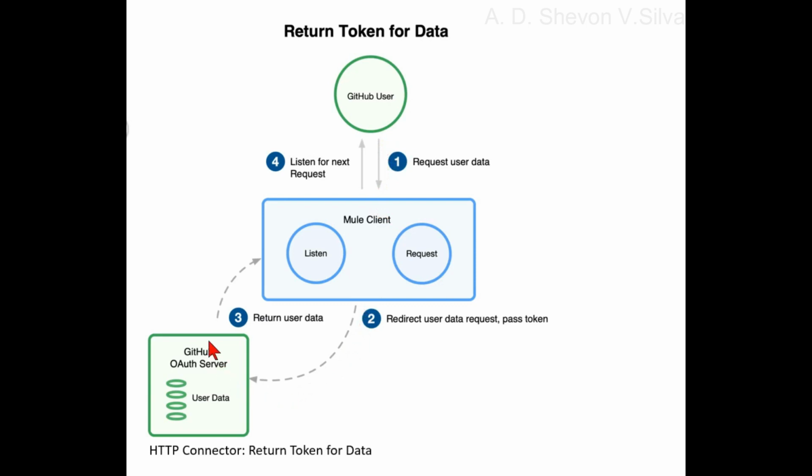request. Step 3, the client app gets the user data from the GitHub authentication server. And step 4, the client app listens for the next request. Here the GitHub user is connected to Mule client via request user data, and listen and request are in Mule client. Here the Mule client is connected to GitHub auth server via redirect user data request pass token.